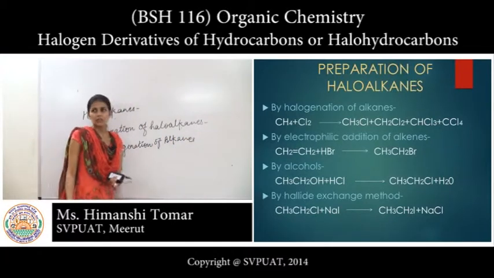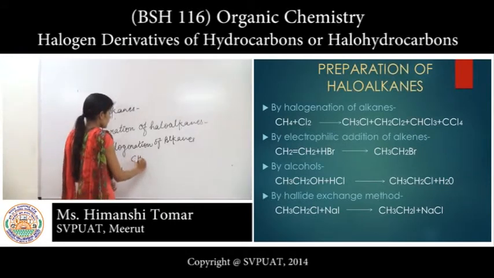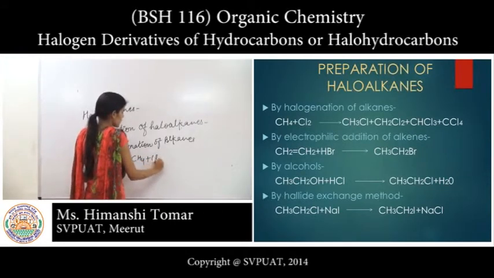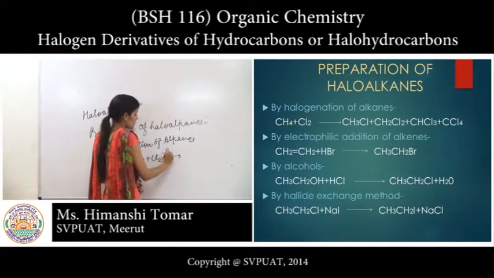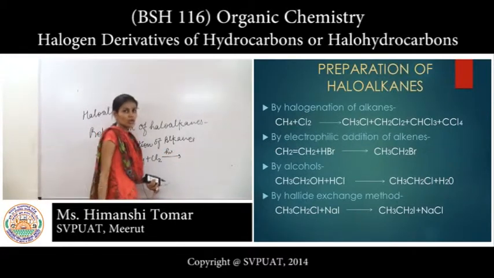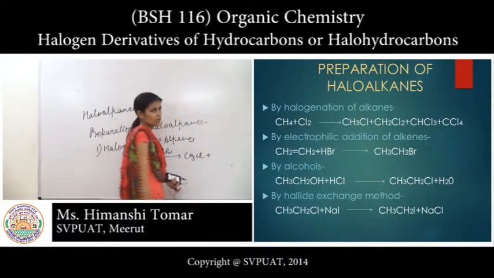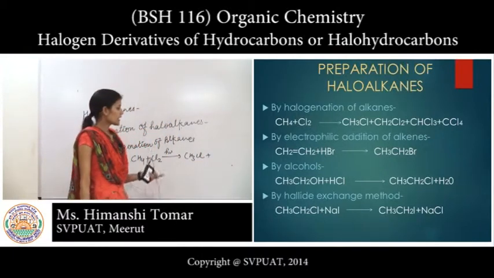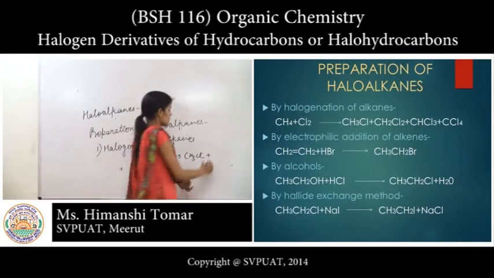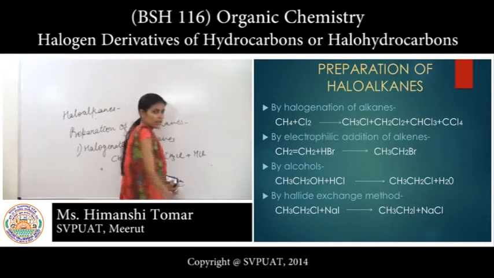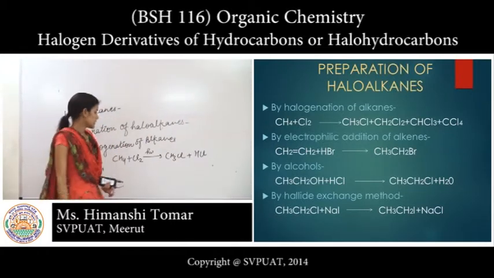Halogenation of alkanes takes place by sunlight. If methane reacts with two atoms of chlorine in presence of sunlight, then it gives chloromethane, CH3Cl, and one hydrogen atom is replaced by chlorine and another hydrogen atom is attached with chlorine, HCl is liberated.